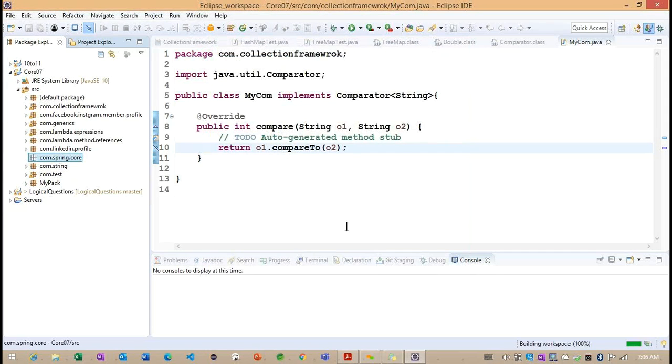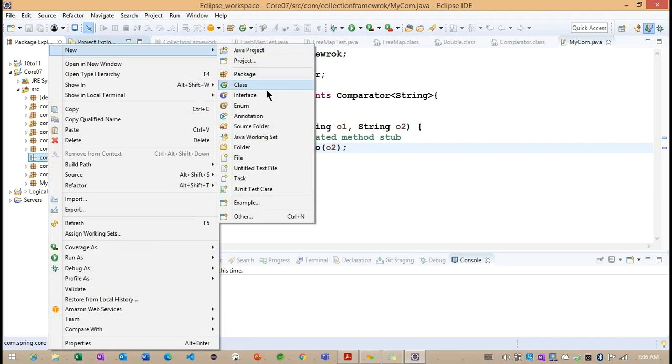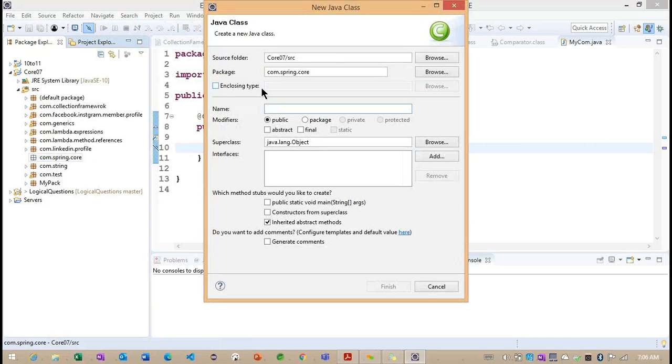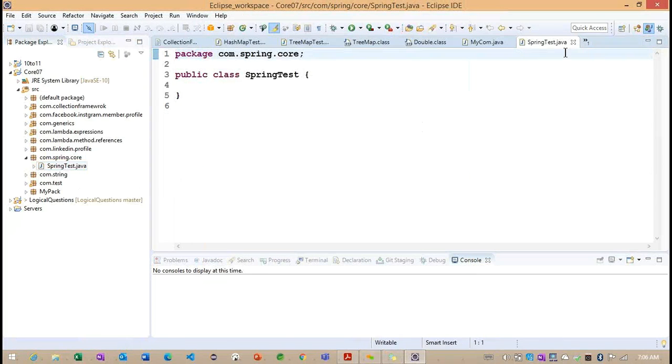com.spring.core. This module is going to provide the information regarding our Spring class related information. For understanding, for the main class, I am going to create SpringTest here. The remaining examples we'll discuss as we go, and we'll try to close up the other classes.